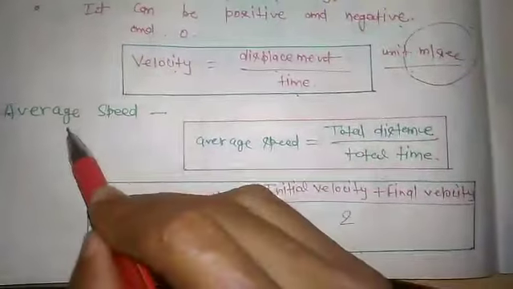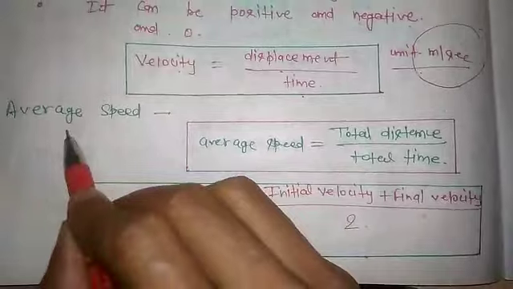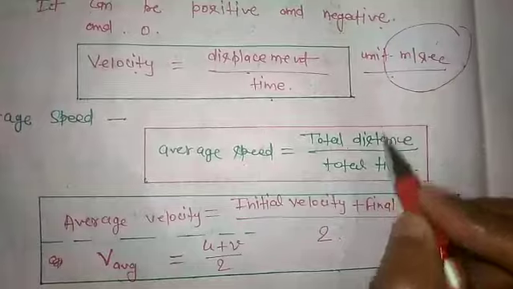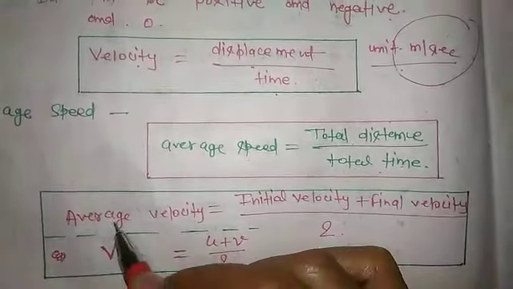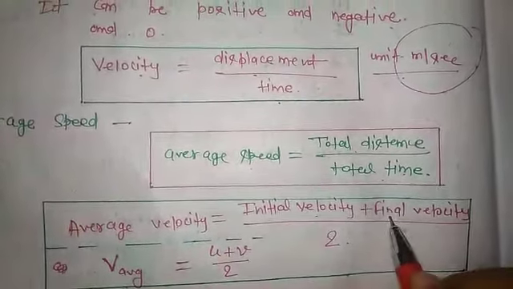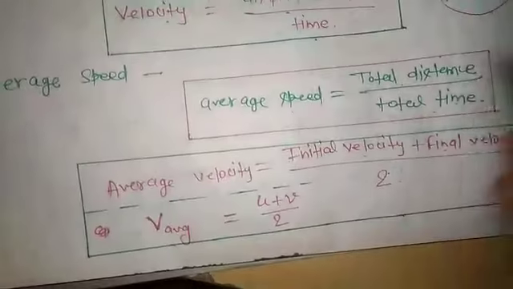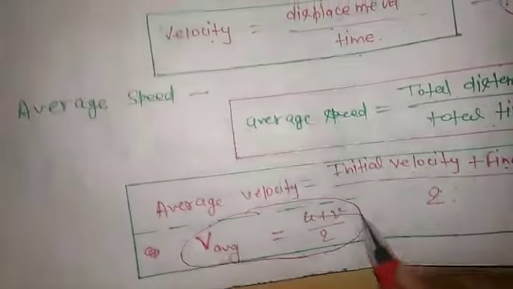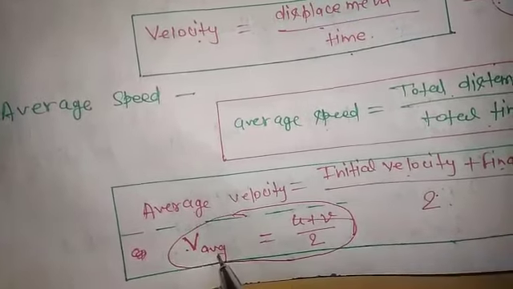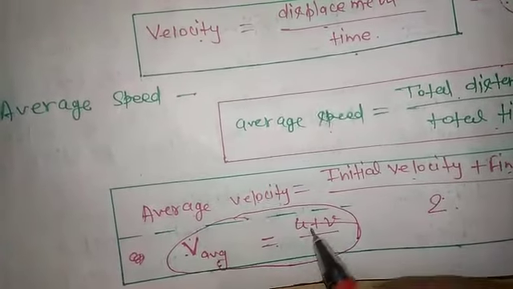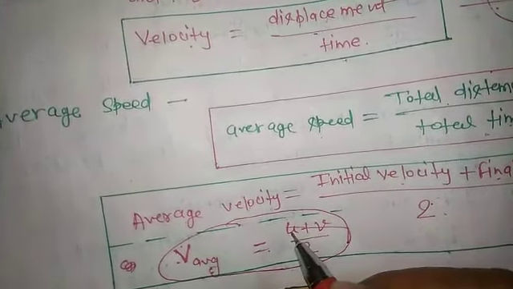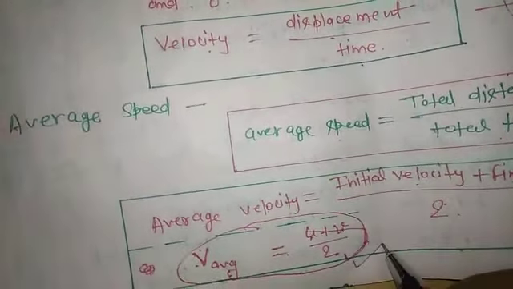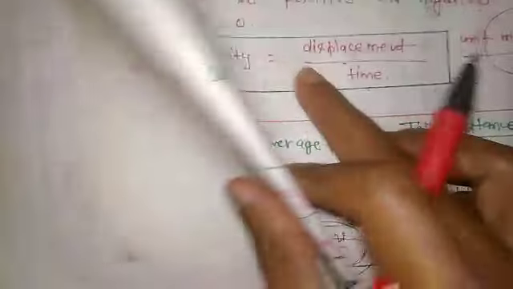Some basic formulas for using in numericals: average speed. Average speed is equal to total distance upon total time, and average velocity is equal to initial velocity plus final velocity upon 2. It can be written in short: V average, average velocity, is equal to initial velocity represented by u plus final velocity represented by v, upon 2. I hope you understand.